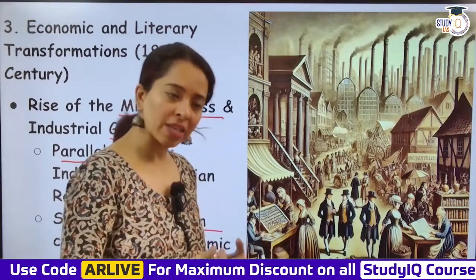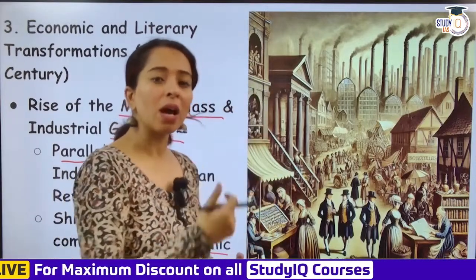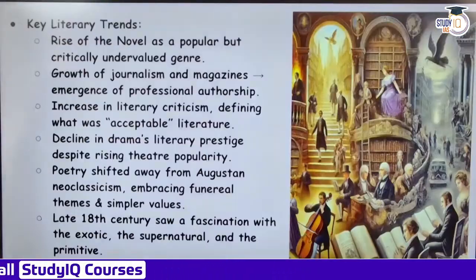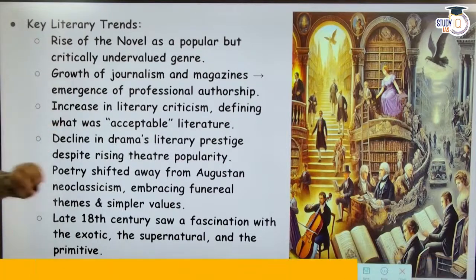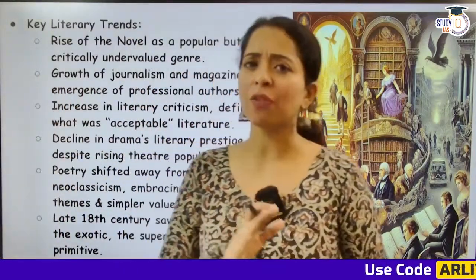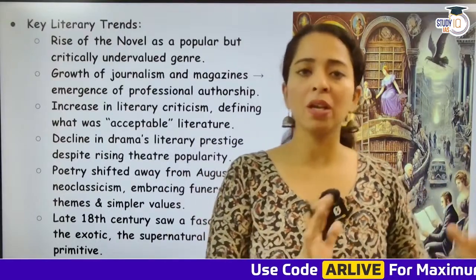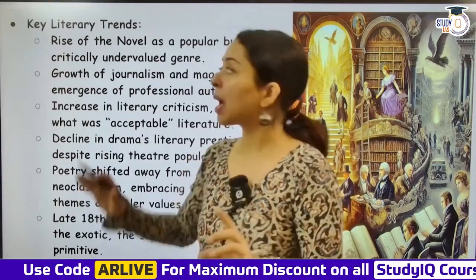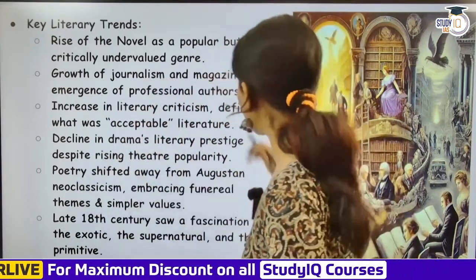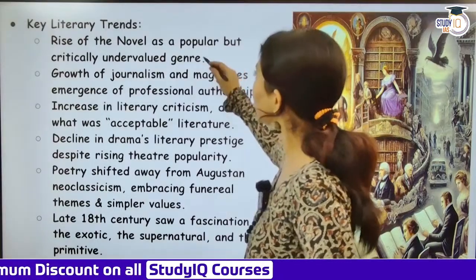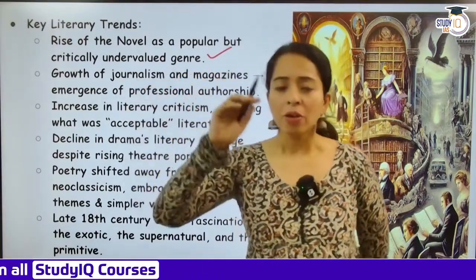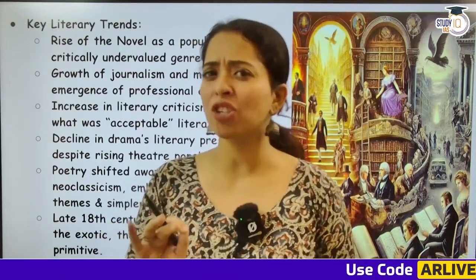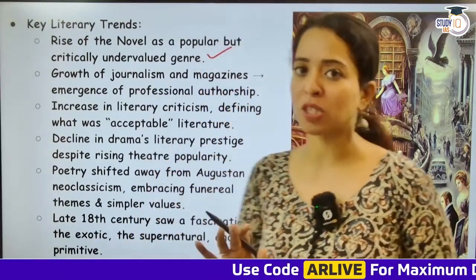There were merchants who were rising, a middle class that was emerging as an elite, a higher class, because of the money that they started possessing. So this became a very important aspect. Key literary trends: if we now talk about literary trends, what were the literary trends that were rising? We saw that in the Renaissance era, poetry dominated, and who else dominated? That was poetry and drama. But in this period, among the key literary trends, there was a rise of the novel as a popular but critically undervalued genre. The novel was rising, but it was not promoted that much. Nobody was giving it much attention the way drama and poetry were getting attention.